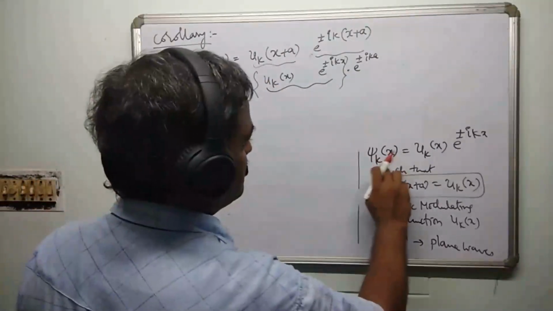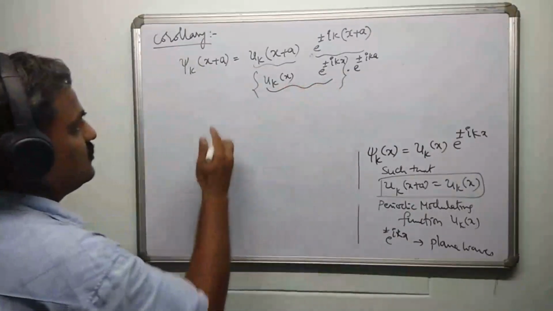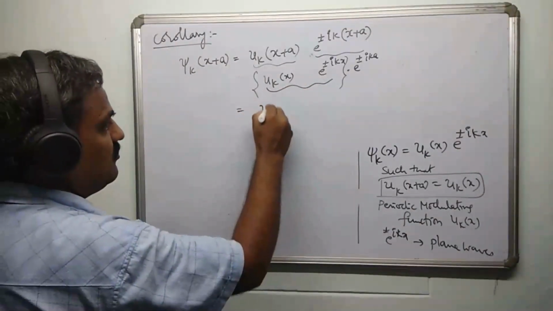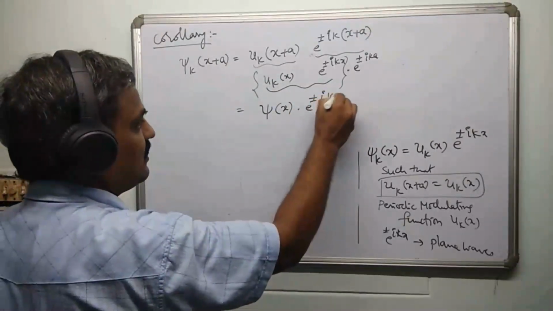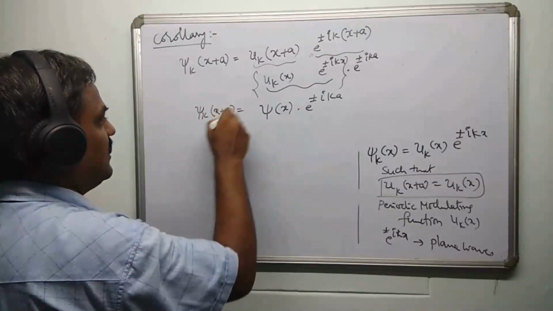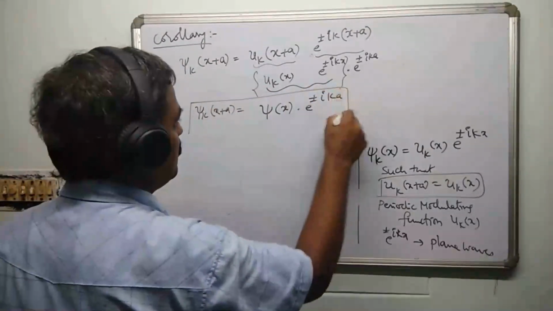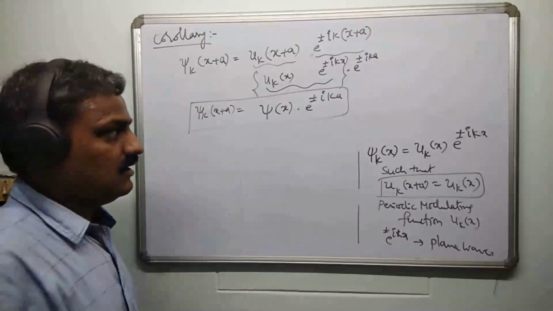your psi k of x. Psi k of x is after all uk of x into e power plus or minus ikx, right? So this is equivalent to psi k of x into e power plus or minus ika. So this is another form of Bloch theorem. You can state any one of them equally. These two are equal, right? So this is about Bloch theorem.